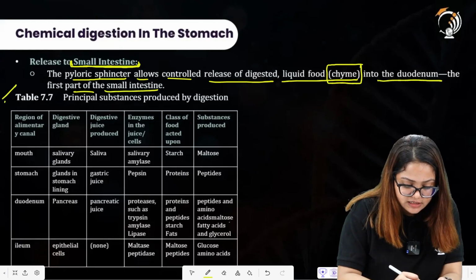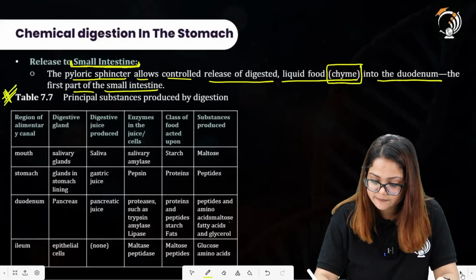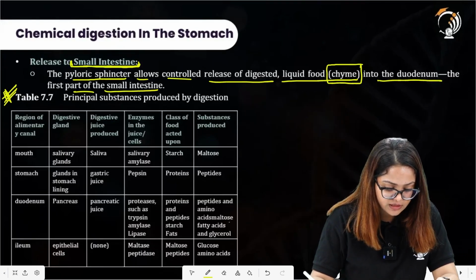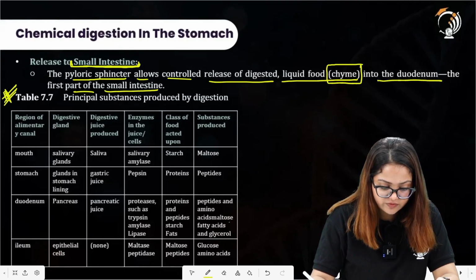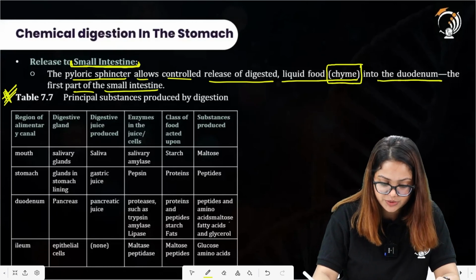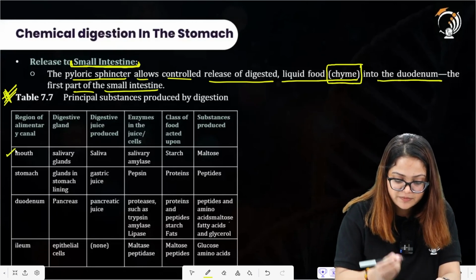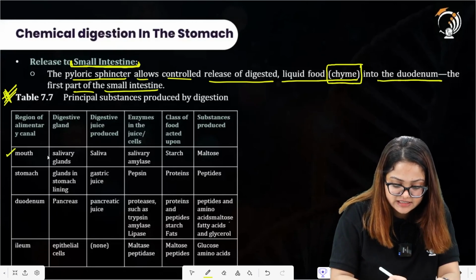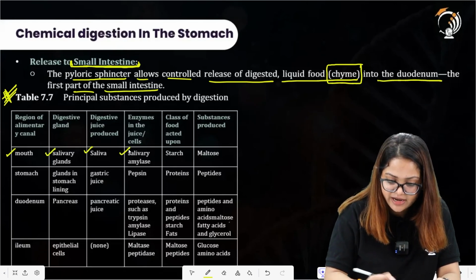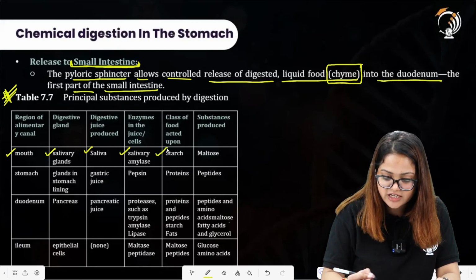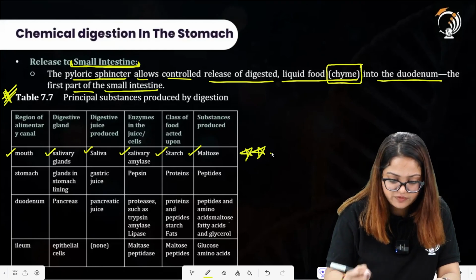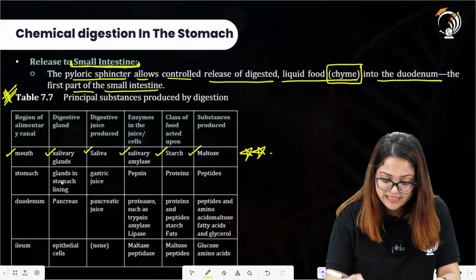Now let's start here. Let's first study all of the functions of these structures in the alimentary canal and the digestive glands associated with them. Mouth is there. The associated digestive gland is the salivary gland, which secretes saliva. It has salivary amylase in it. This acts upon the starch molecule and converts it into maltose. This is important for your examinations.